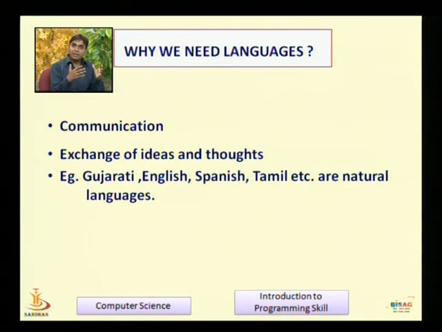Normally we use natural languages like Gujarati, English, Spanish, Tamil. These are the different natural languages used to communicate from one person to another, or from one group of people to another group. Any people must use a specific language for communication.